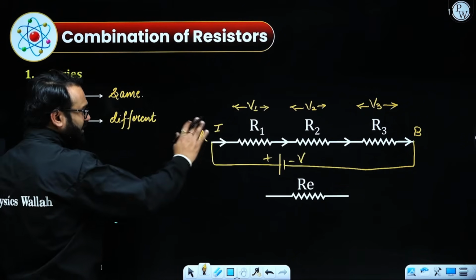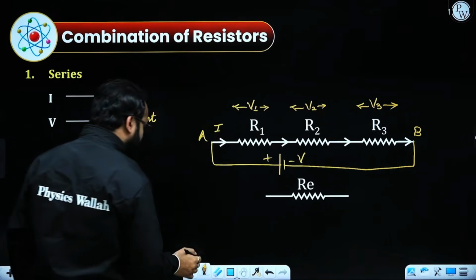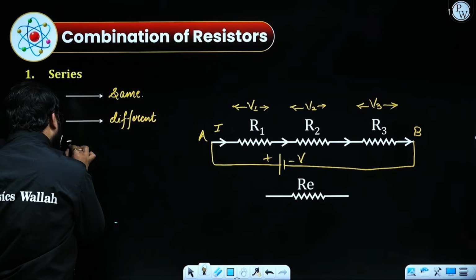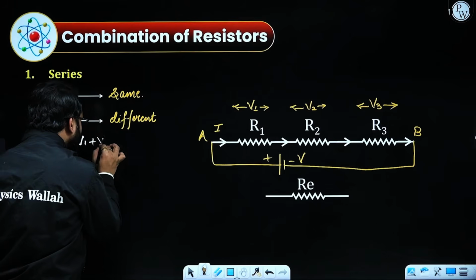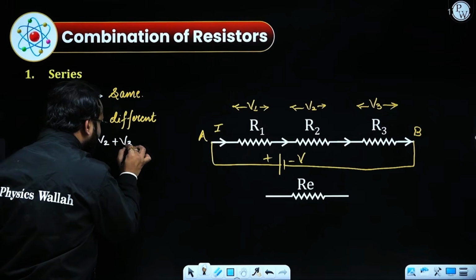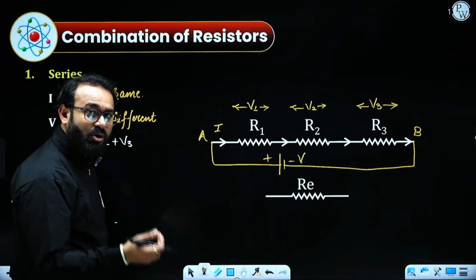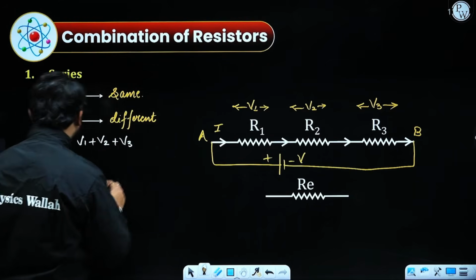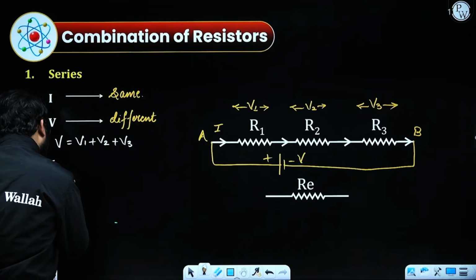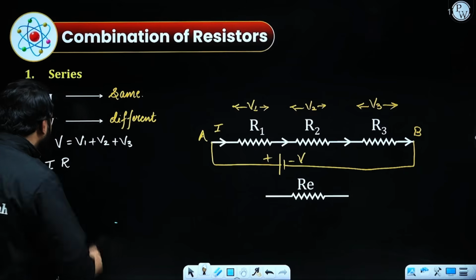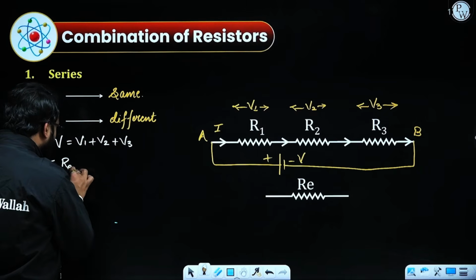In that case, we are going to use the relation that we have acquired so far, which says V is equal to V1 plus V2 plus V3. That is the individual potential difference which is coming across each individual resistor. According to Ohm's law, V is equal to IR. Here R will be giving us the equivalent value in terms of series.